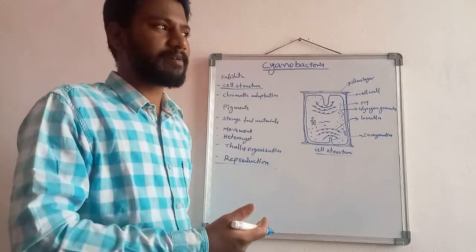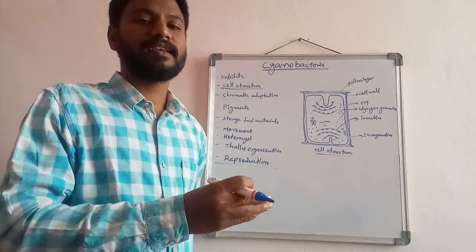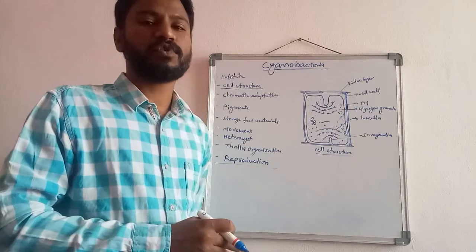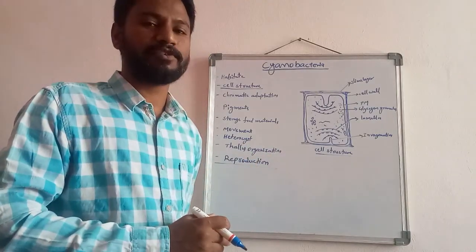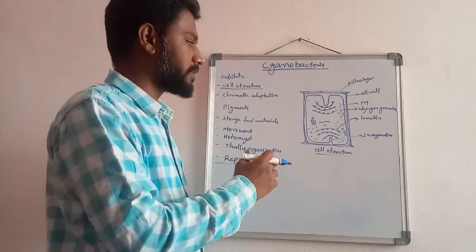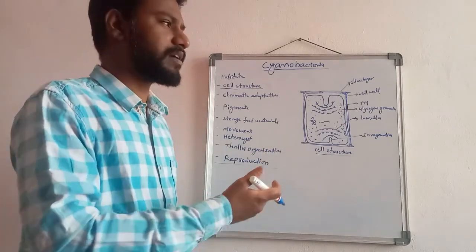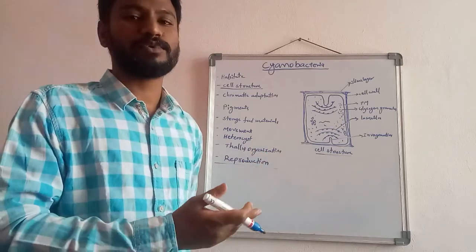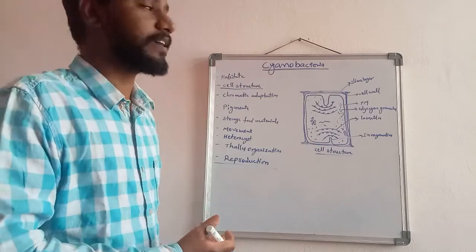Prokaryotic means the nucleus is absent and cellular organelles are also absent. Just a naked DNA is present in the cytoplasm, and the photosynthetic reaction is performed by the lamellae, where the photosynthetic pigments are present, responsible for the photosynthetic reaction.